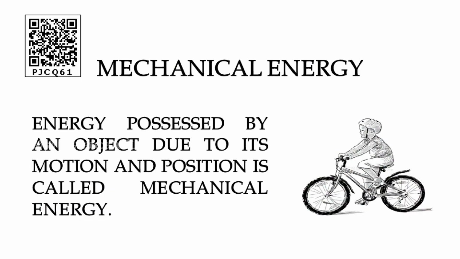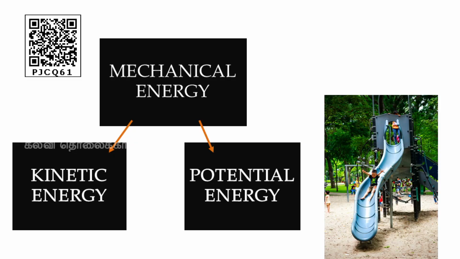The object possesses some energy, whether it may be moving or at rest, but any object possesses some energy, that is called mechanical energy. The mechanical energy is classified into two types of energy, that is kinetic energy and potential energy.